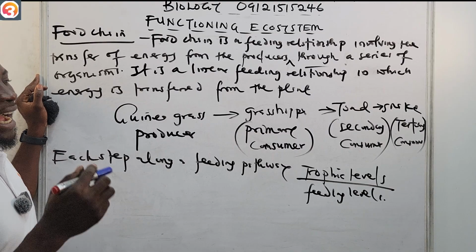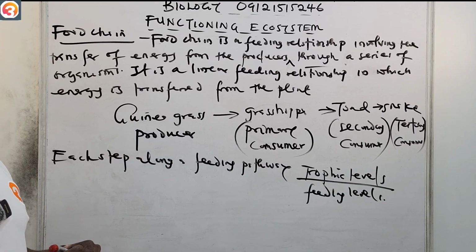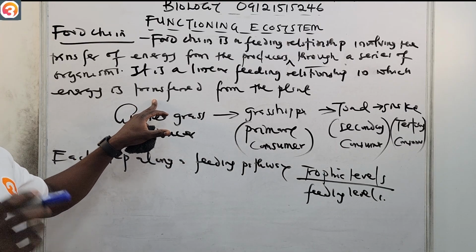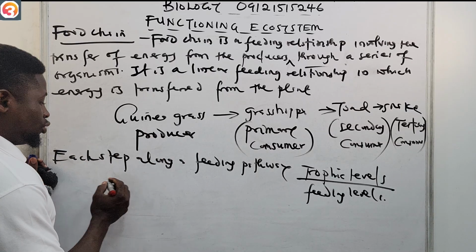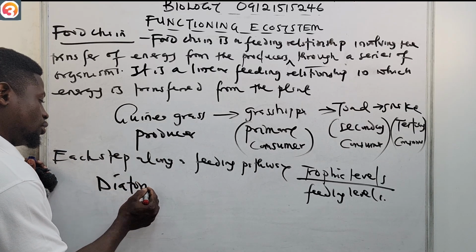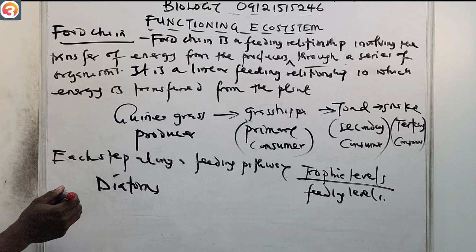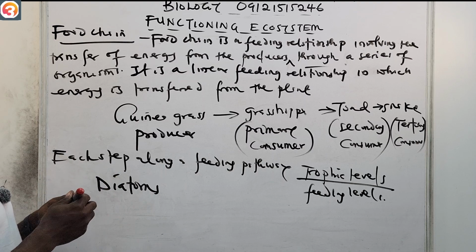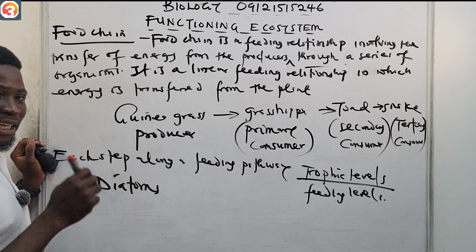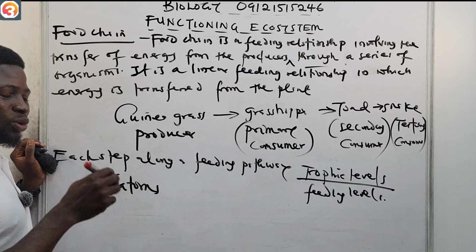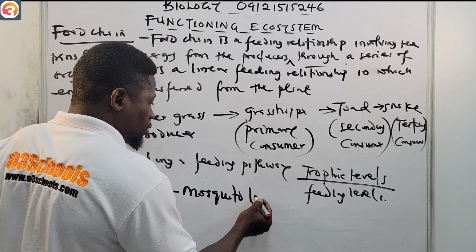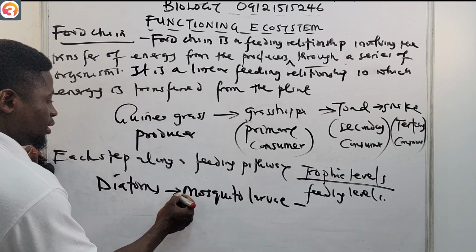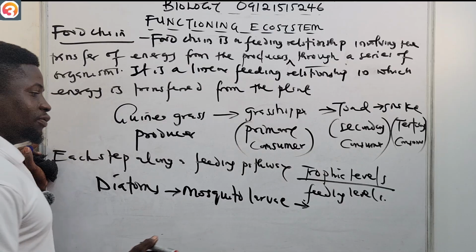Now for the aquatic habitat, remember this one is terrestrial, this is land. For the aquatic habitat, I'm going to have an example, diatoms. These diatoms are single cell algae. So from the diatoms, what can feed on these diatoms? Mosquito larvae can feed on these diatoms. This is the direction of the arrow.